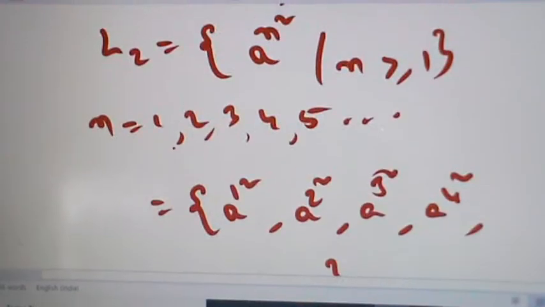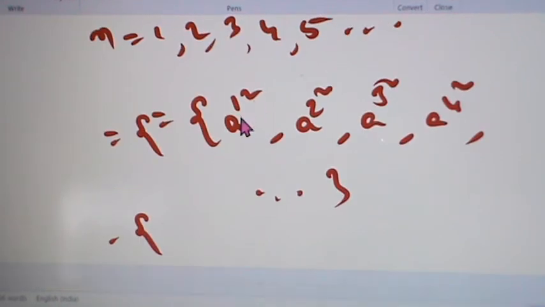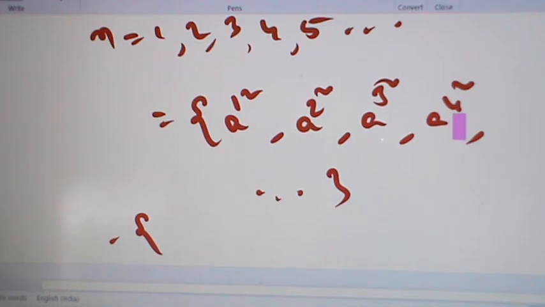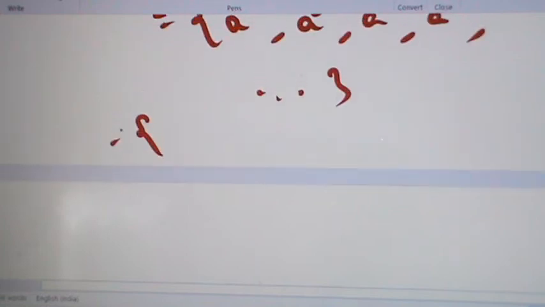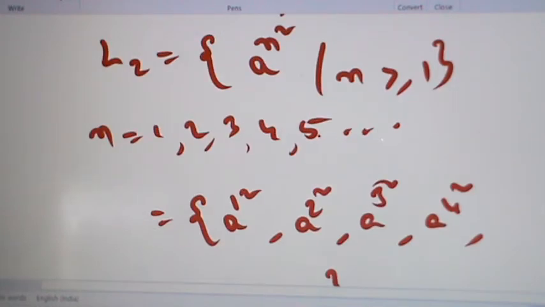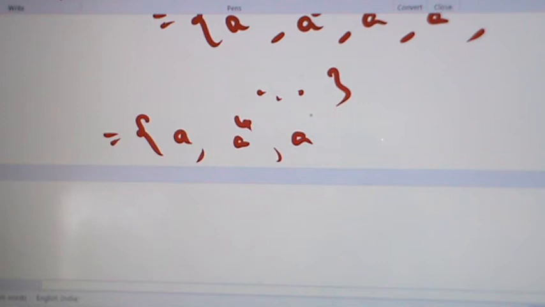So this equal to a power 1, a power 4, a power 9, a power 16, a power 25 and so on.